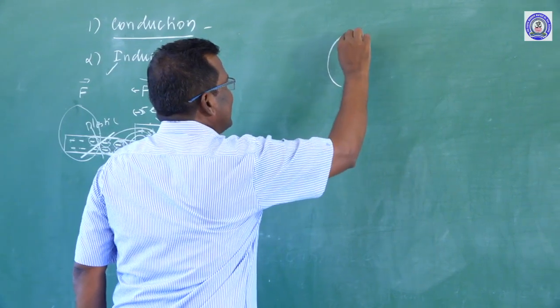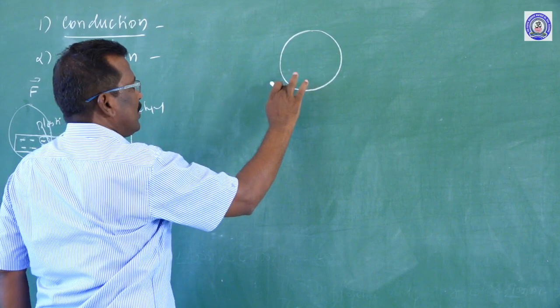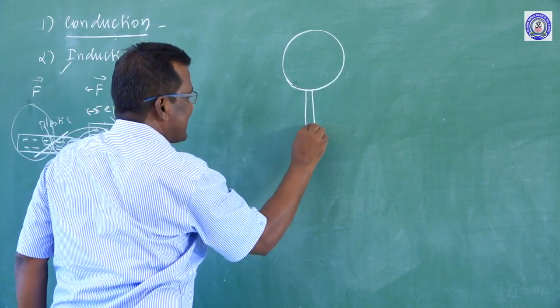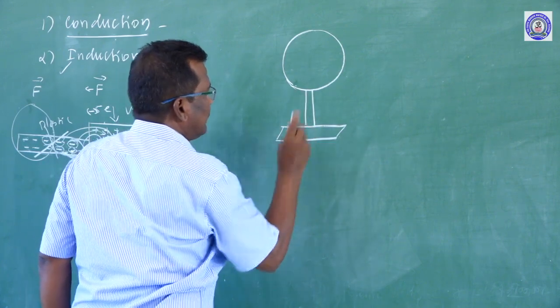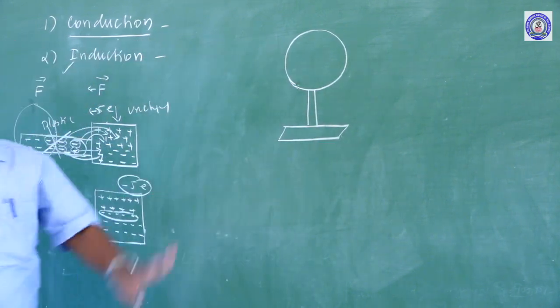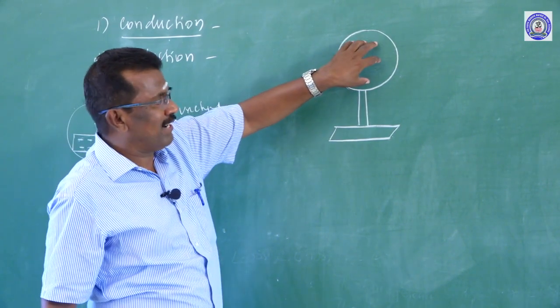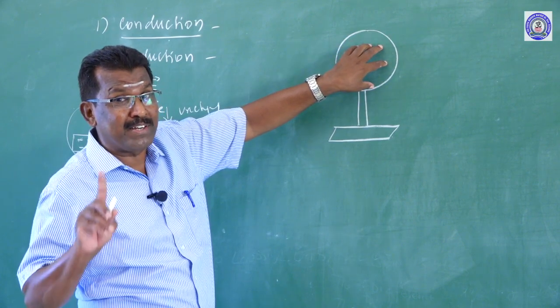An uncharged spherical conductor is placed on an insulating stand. It is uncharged, which means the spherical conductor contains n positive charges equal to n negative charges.